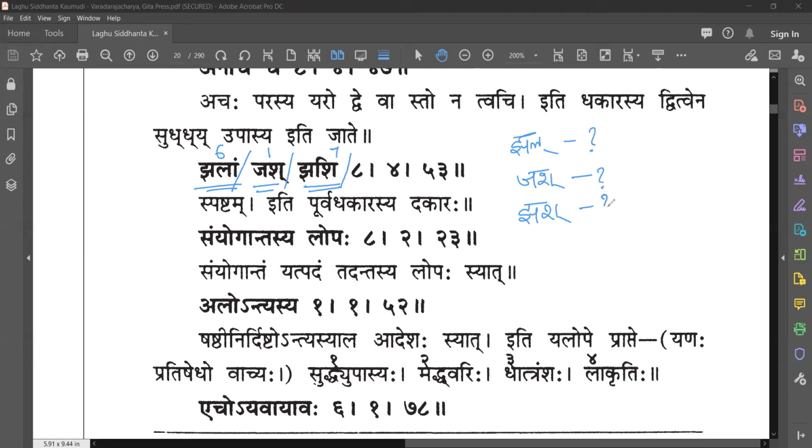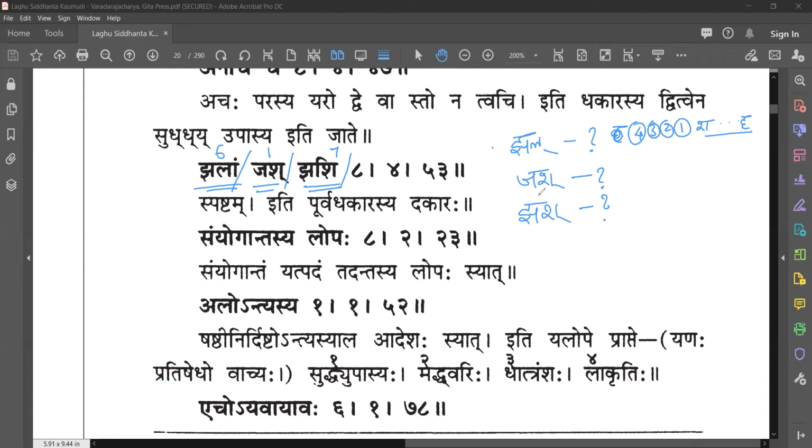Jal, the first one, Jabhai, and Hal, till Hal. Starting with Jabhai, all four columns, 4, 3, 2, and 1, then Shashasa and Hal, all complete. Ushmana and 4, 3, 2, 1. This is Jal Pratyahara. Okay.